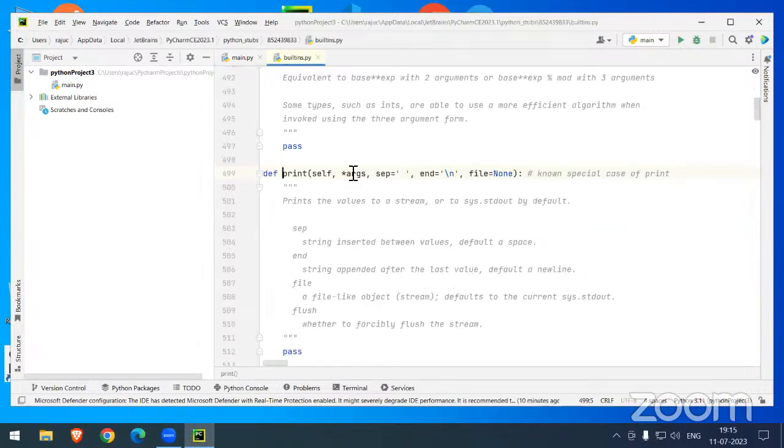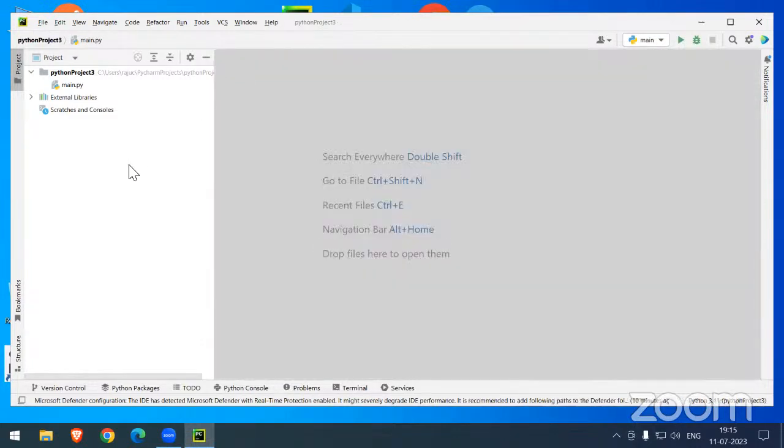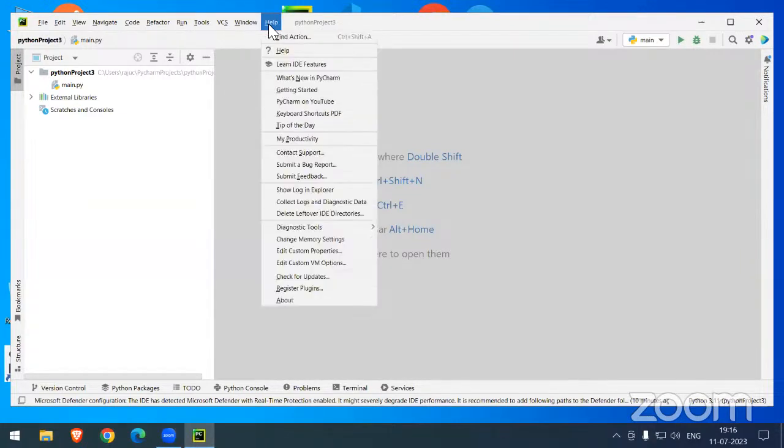Now we can see how to create a Python file. One minute. Why is it not zooming in? Somewhere in the tools there are settings. I can show you.